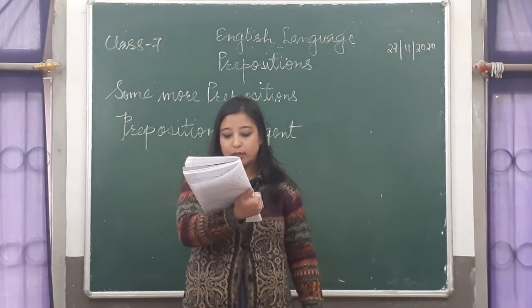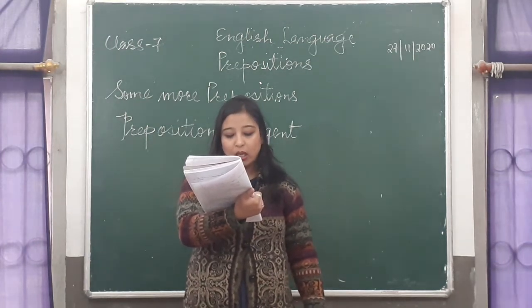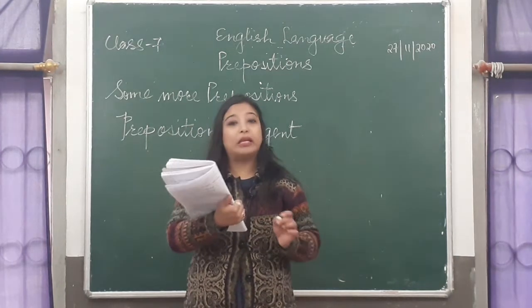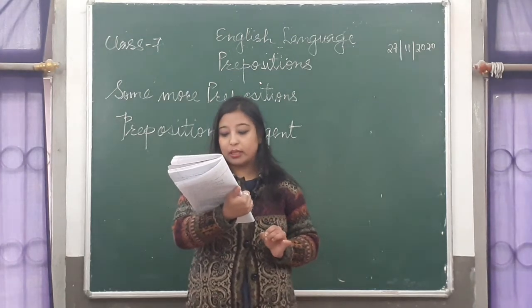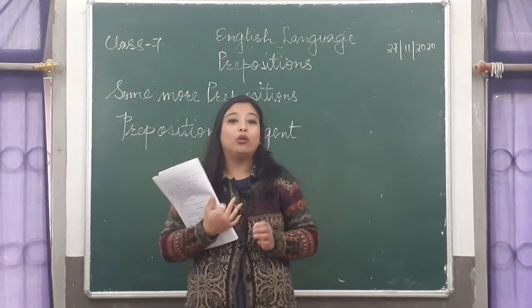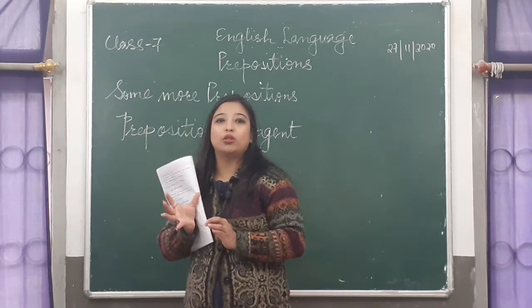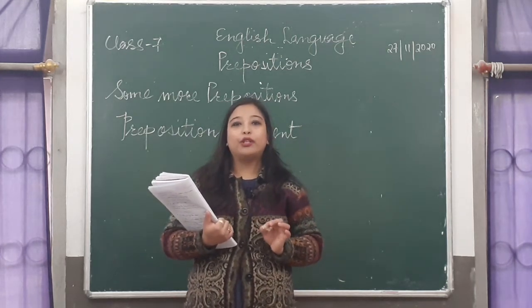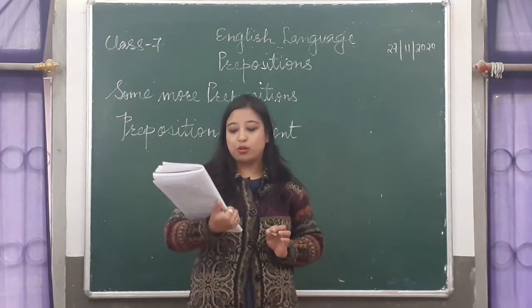Such prepositions are by, with, etc. Now there is an agent to understand two different concepts or two different ideas. So at that point of time you use the preposition of agent.